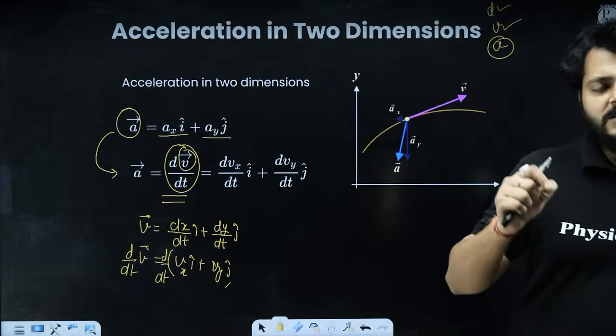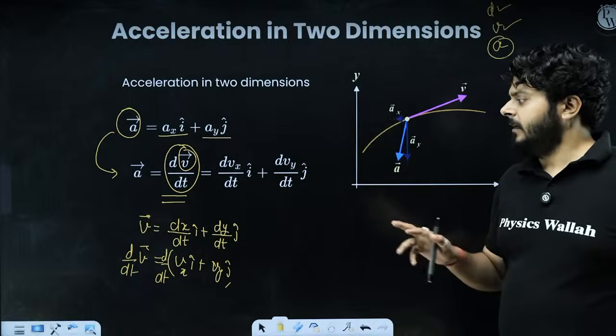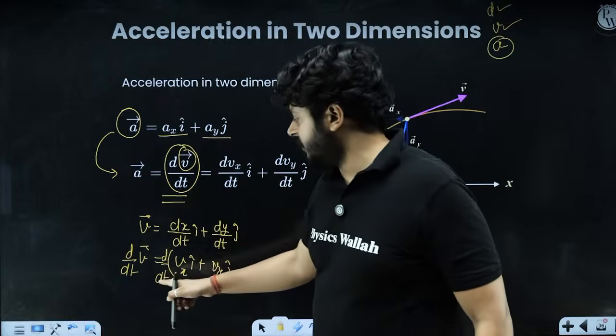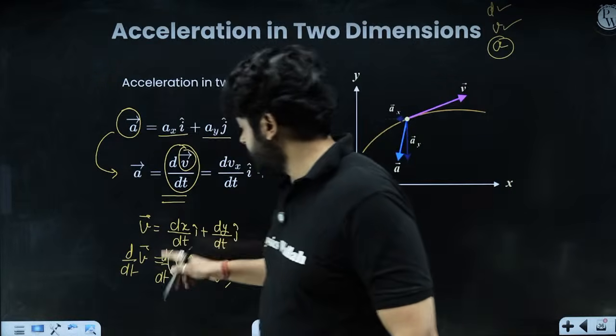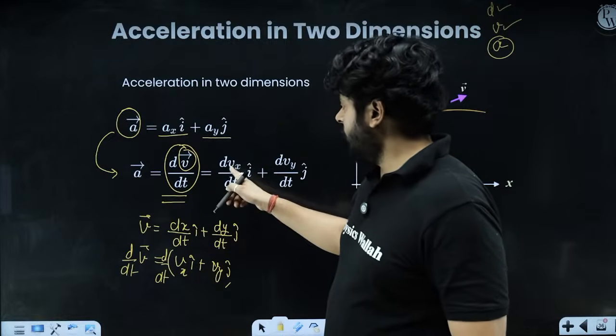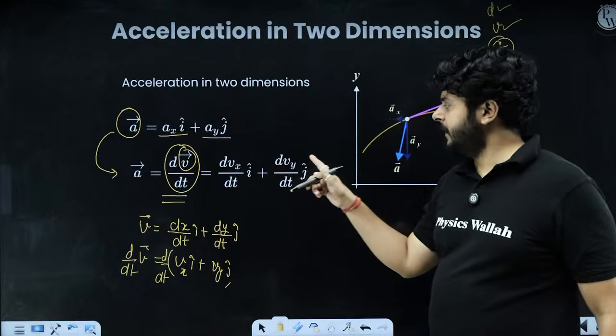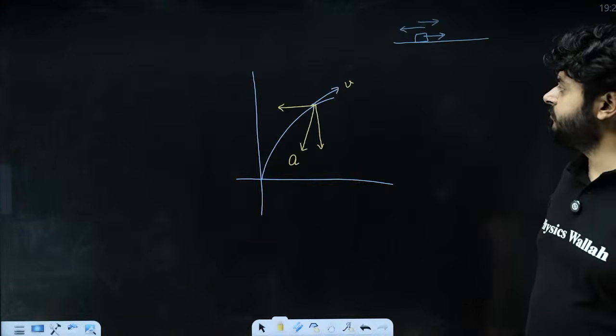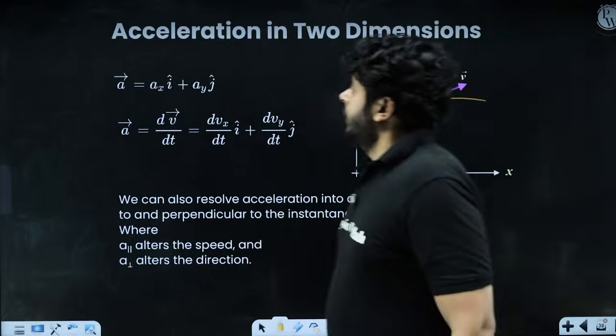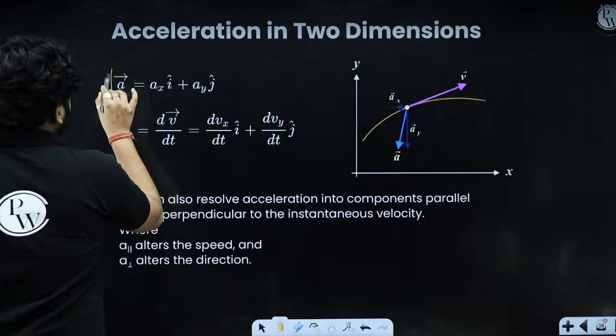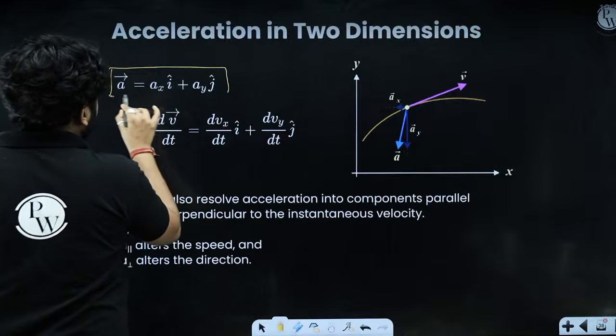So if a particle's velocity is given, how will you find the acceleration expression? You can say dvx by dt i cap plus dvy by dt j cap, right? All right, so this is the acceleration given to you, ax i cap plus ay j cap.